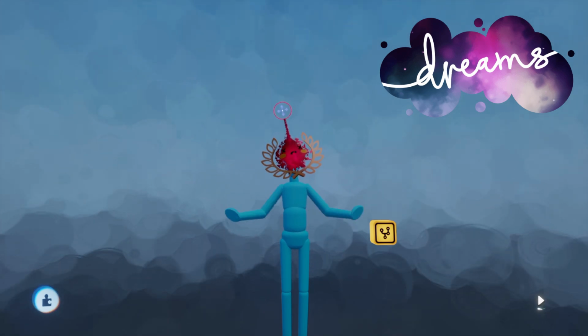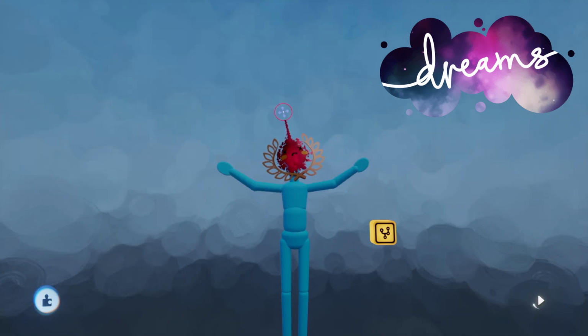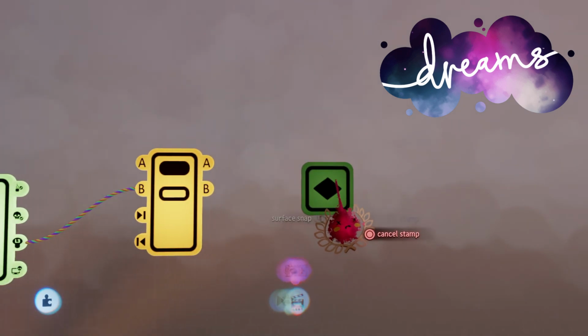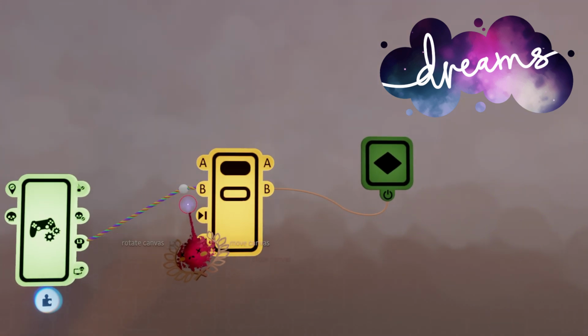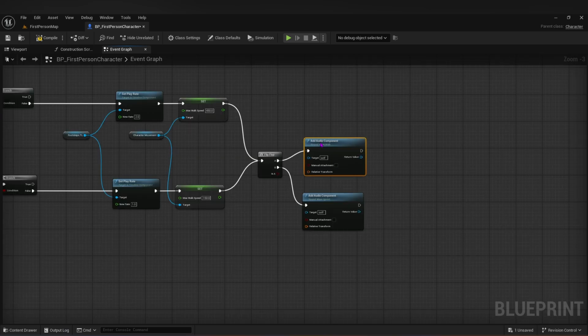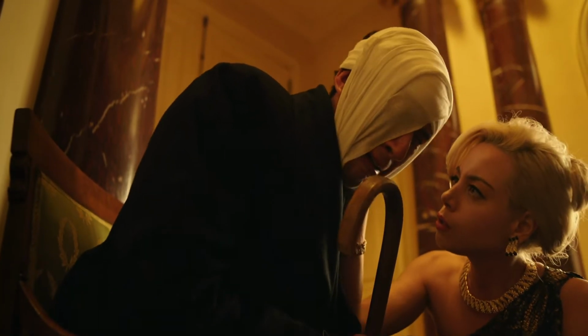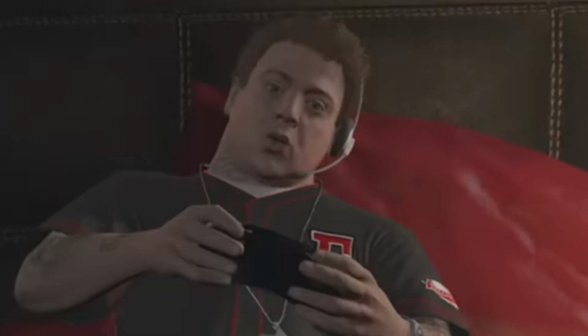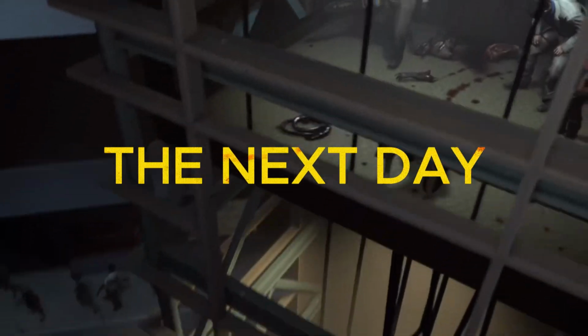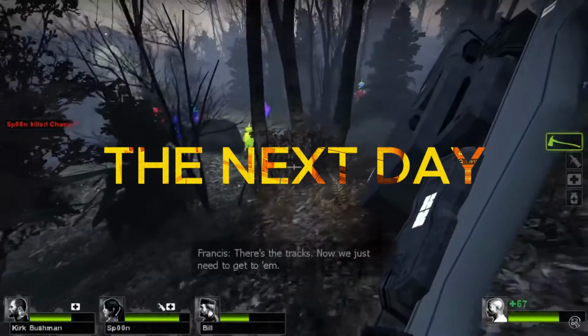In Dreams, you can program a keyframe to change anything in the game, as well as a built-in fade-on system. So programming this breathing effect in Dreams would have been as simple as connecting the L3 button to a selector, which is similar to a flip-flop. But when I tried recreating that system in Unreal, the sounds just looped into infinity, leaving me feeling frustrated. So frustrated that I practically spent the next day playing Left 4 Dead 2 instead of developing.